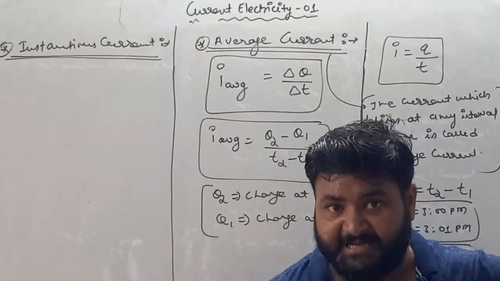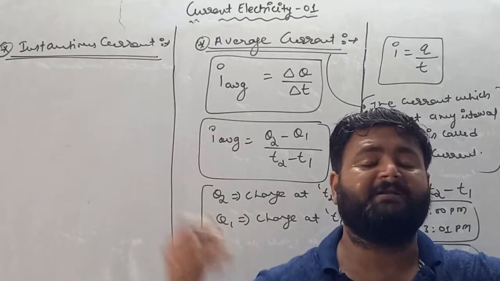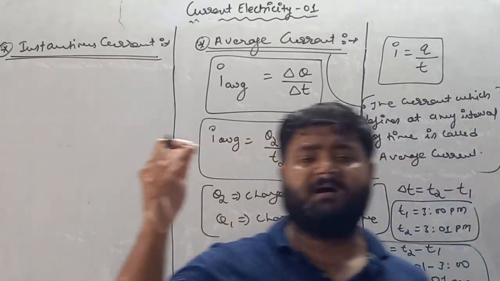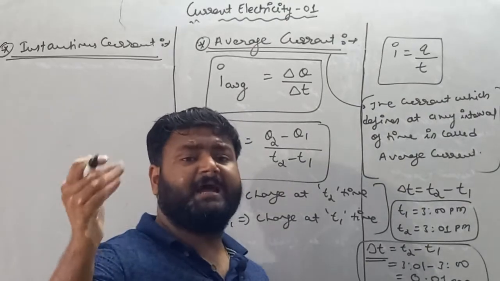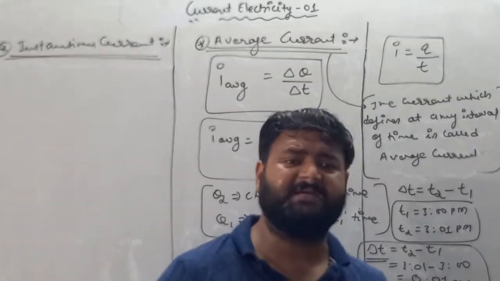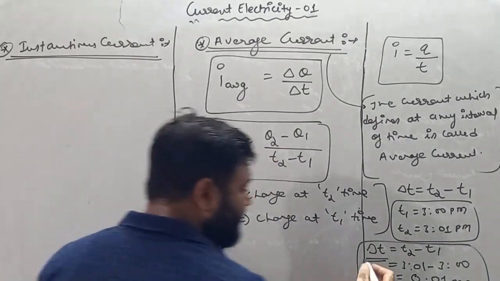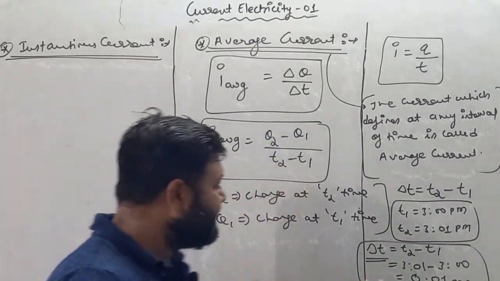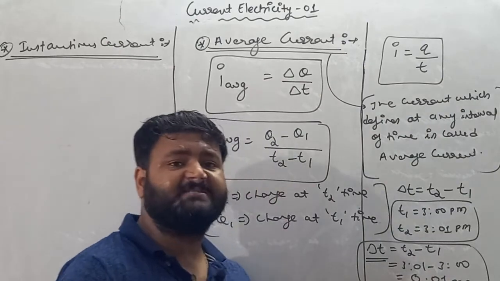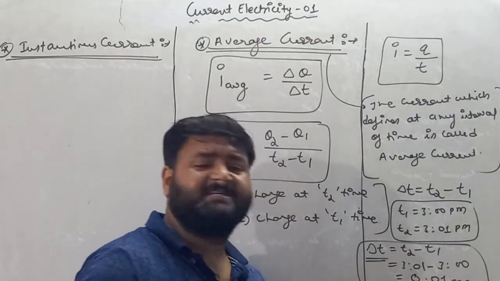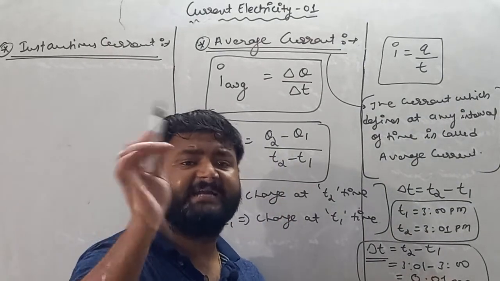Either you will say 9 AM, or you will say 9.5 AM, or we can say 9.5 is the time. So what we will see, my dear student, is that if the change in time is very small, then this change is so small that we can neglect it.